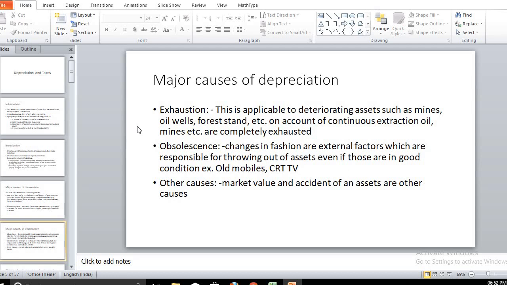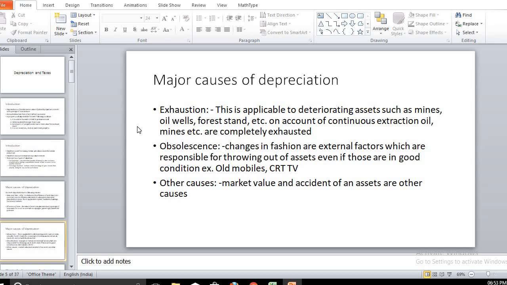Old keypad mobiles are now replaced by touchscreen mobiles. As touchscreen mobiles come into the market, old keypad mobiles become obsolete. Or old CRT TVs are now replaced by LED TVs. A new invention comes as the LED TV, and the CRT TV is replaced.